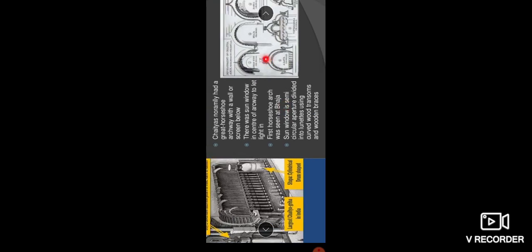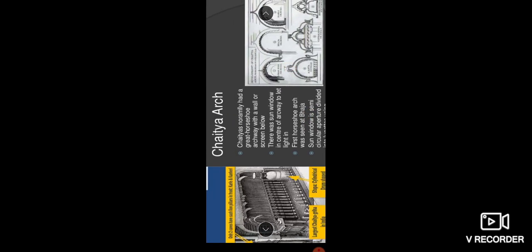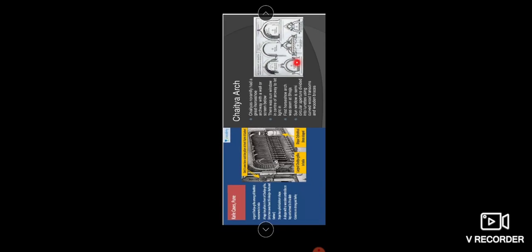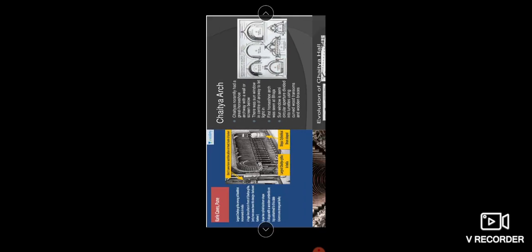The columns are strong and bulky even to this day, children. And we have the Chaitya arch, where you can see that the Chaityas normally had a great horseshoe archway with a wall screen below. There was a sun window in the center of the archway to let the light in. The first horseshoe arch was seen at Bhaja.